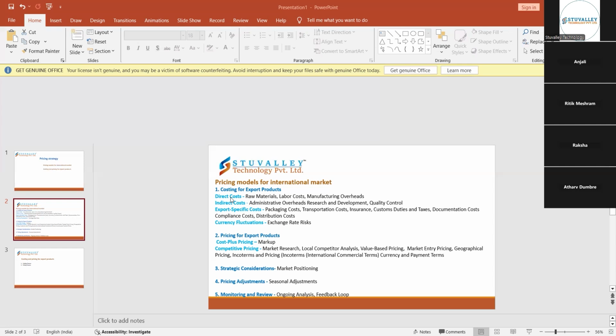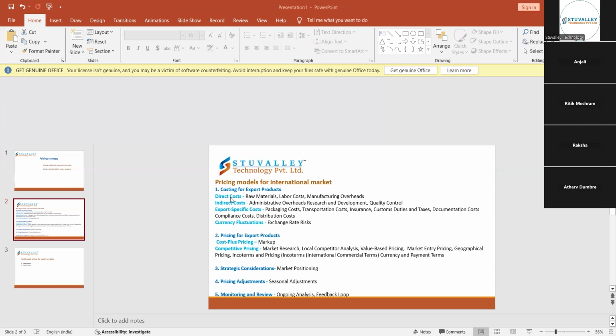So in this, we'll have cost plus pricing. What does this mean? It includes the markup. Markup is nothing but the standard percentage which is added to the total cost to ensure the profit margin. The markup percentage depends upon the competitive landscape and the market demand.